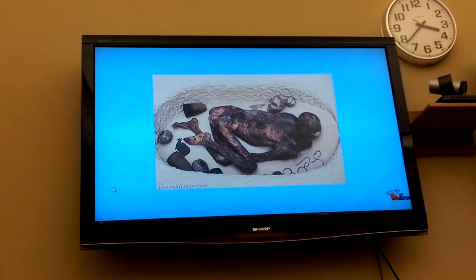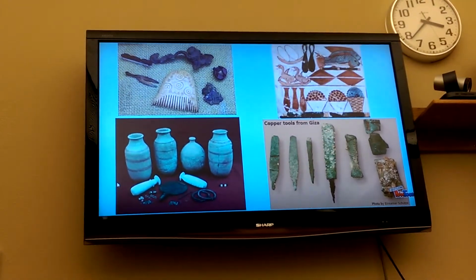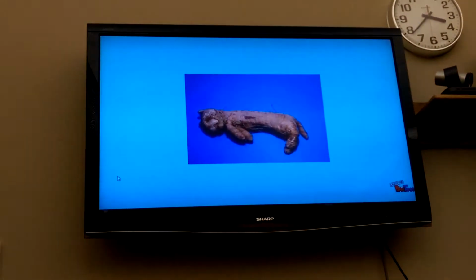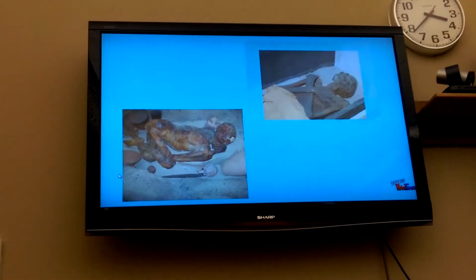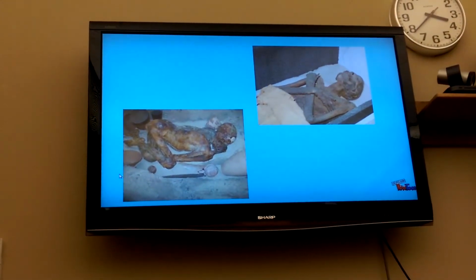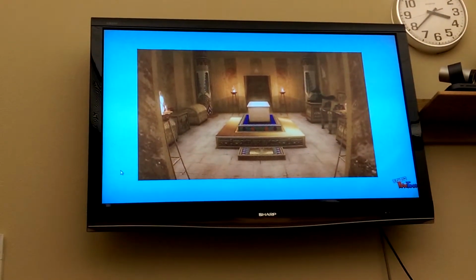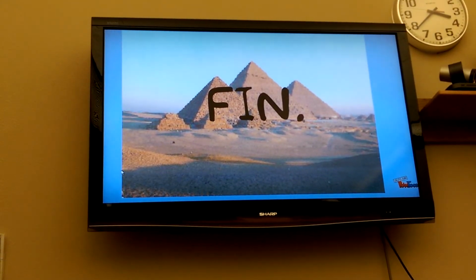Pharaohs are typically buried with extravagant gifts known as burial goods. They included things like copper tools, pottery, combs, and food, all necessary for the afterlife. And even cats were buried with their owners after they were mummified. Kind of gross. During the Old Kingdom, many of the mummies were buried in this awkward kind of fetal position rather than flat on their backs. And they usually had big, extravagant places for their burial pits.